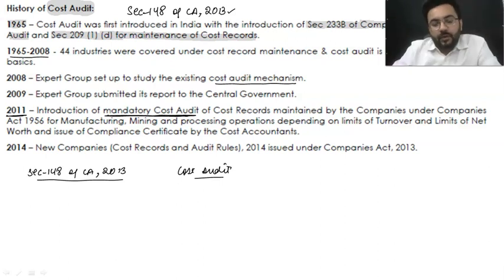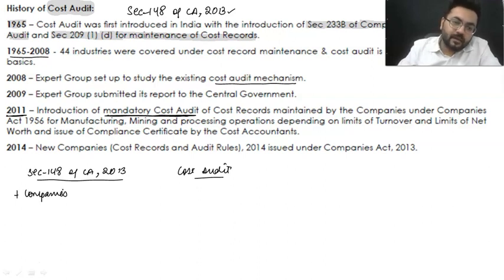Now wait, what happened over here? The government came with certain notifications. Those notifications were all about the amendment in section 148. They told us who is required to have cost records and who is required to conduct cost audit. We just used to refer to section 148, but along with this, we refer to the cost audit companies rules. This is something which we are going to discuss in detail later, but this is just for your information.